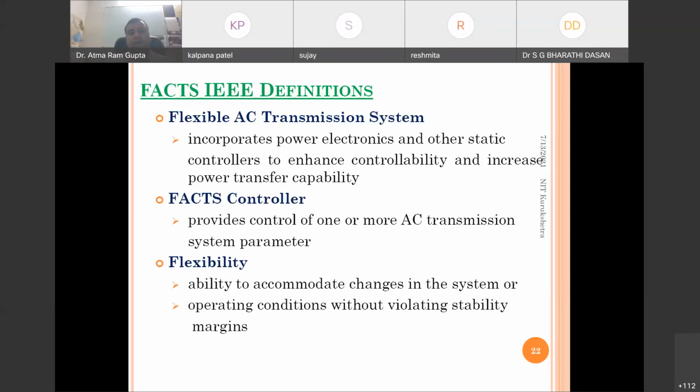So it can enhance the power transfer capability, and provides control of one or more AC transmission system parameters. Flexibility: it has the flexibility to accommodate changes in the system or operating conditions without violating the stability margin.